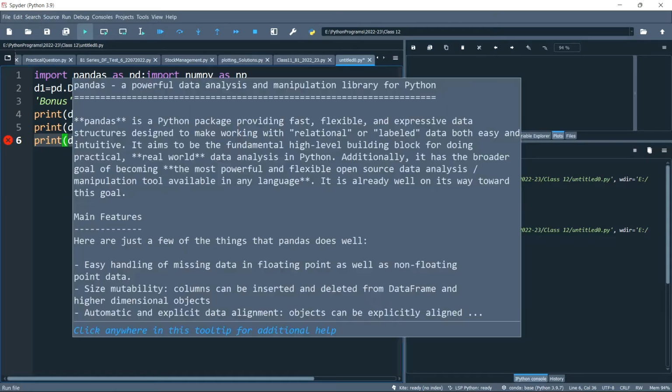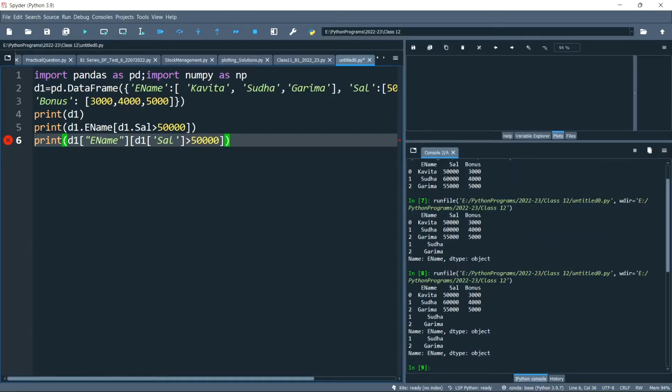This is another way of writing the answer. See, here also we are getting the same answer. We will always get the same answer because the code is the same, just different ways of writing it. So these two print statements will find the desired answer.